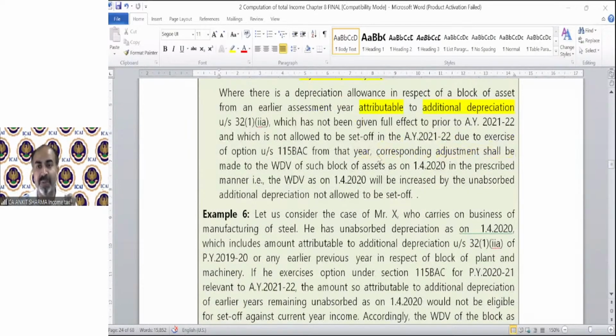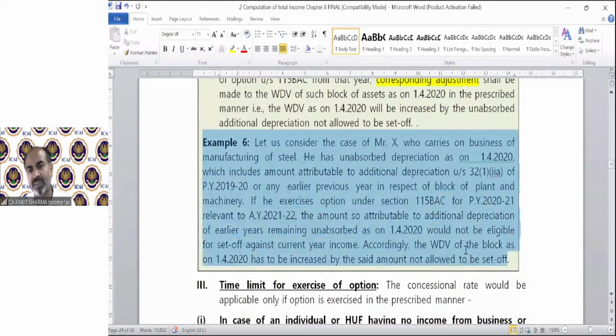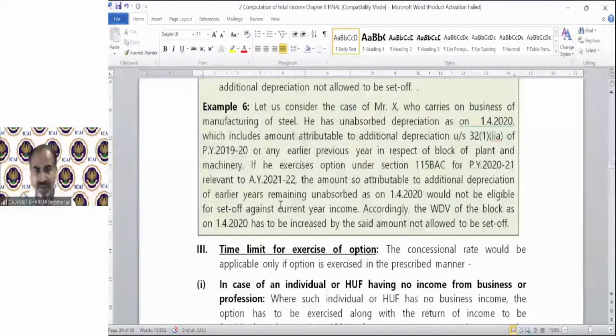Corresponding adjustment, that means addition, shall be made to the WDV of such block of asset as on 1/4/2022 in the prescribed manner. That is, the WDV will be increased by the unabsorbed additional depreciation not allowed to be set off. This is the example. You can read it. Of course, it's the same example I have told you with the help of numerical values. This is the theoretical example given in the study material.